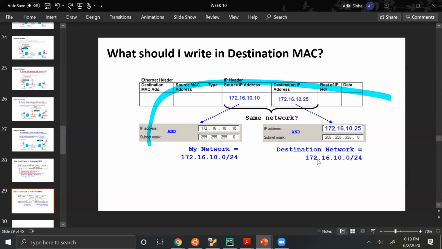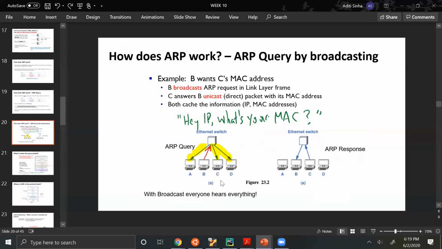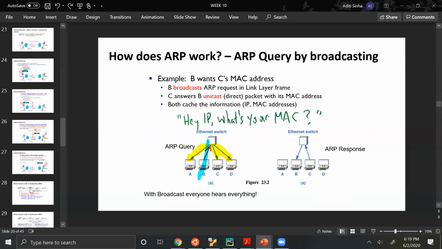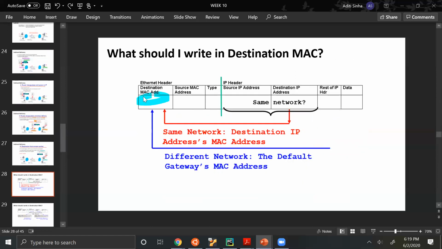Yes. So as in this figure, you will AND your IP address with your subnet mask, and you know that your subnet address is this. Now you'll do the same for your destination. So the subnet address for the destination is this. If it's the same one, then yes, this destination is on my own network. So now I can do a broadcast ARP query to find out this MAC address and then write that MAC address inside this destination MAC address.